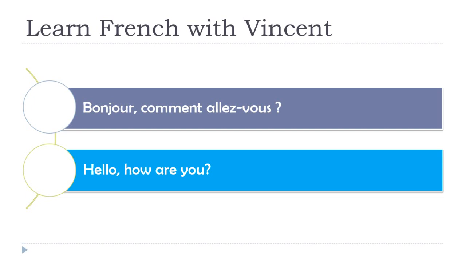Hello, how are you? Bonjour, comment allez-vous? So this is really the polite form. You can see that I'm using the vous form, the polite you form, and then I'm putting aller, the verb, first, and after that I'm putting the subject. By using this inversion, it means that we want to ask the question properly. So it's really a proper way to ask hello, how are you?